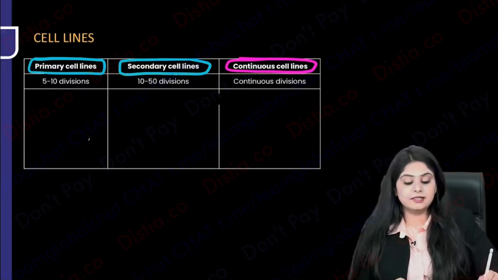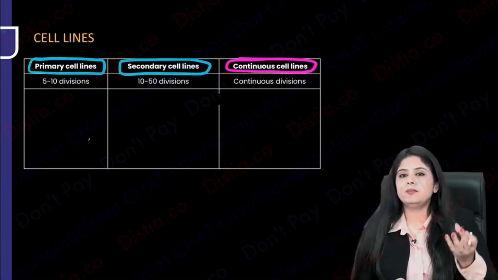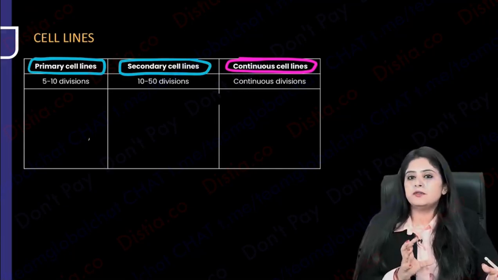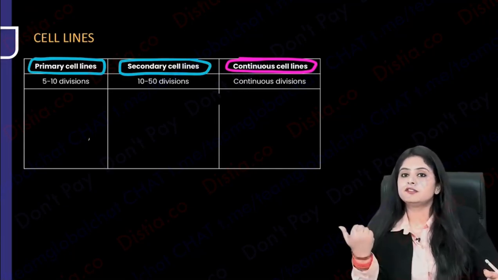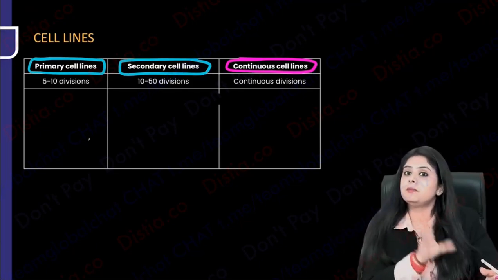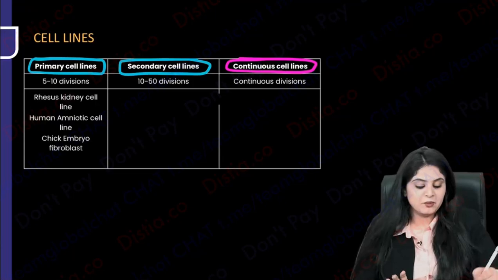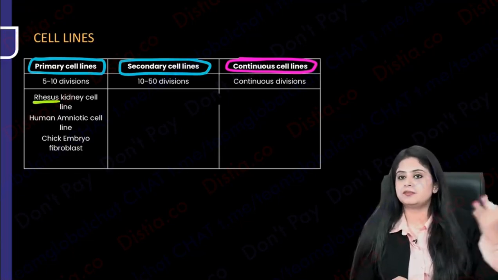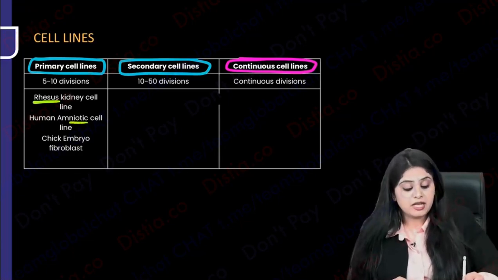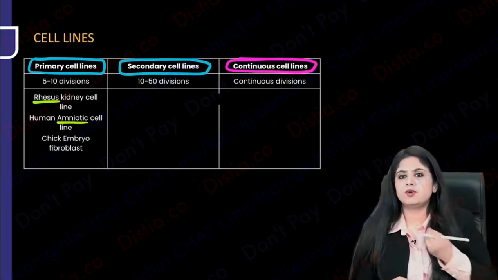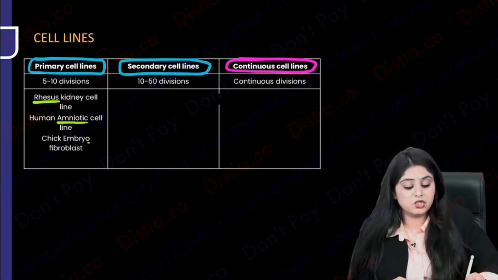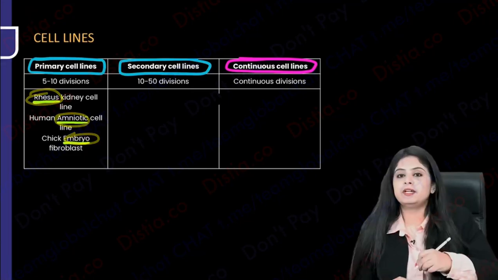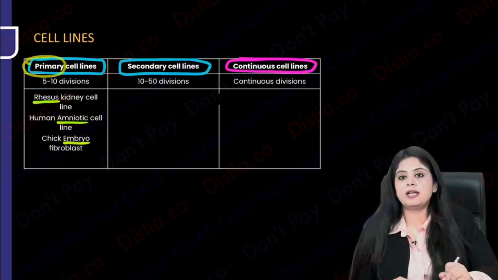How am I going to learn this? Dekho, primary school matlab primary chhota bachcha, so all the things that have embryo, amniotic, these kind of words in it, ya phir humans ka precursors kaun the? Monkeys, rhesus, anything that has primitive words in it will come over here. I'll give you an example. So look at this. If they say rhesus kidney cell line, rhesus were our ancestors, monkeys, toh woh primary mein aayega. Human amniotic cell line, amniotic cavity from what we have come, bachas, so that is also coming here. Chick embryo fibroblast cell line. Anything that has embryo, amniotic, primitive primates ka naam, that is going to come under primary cell line.